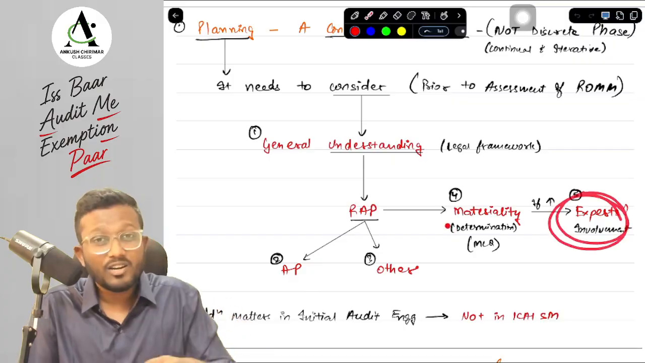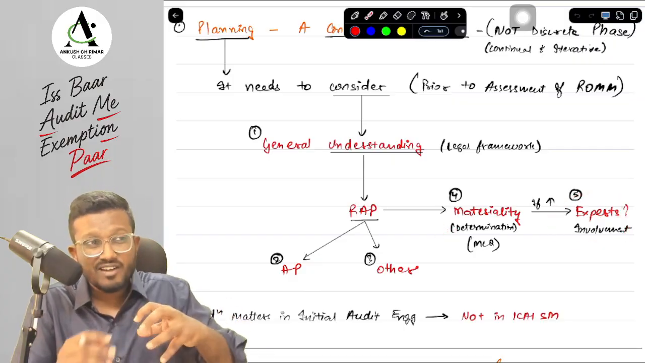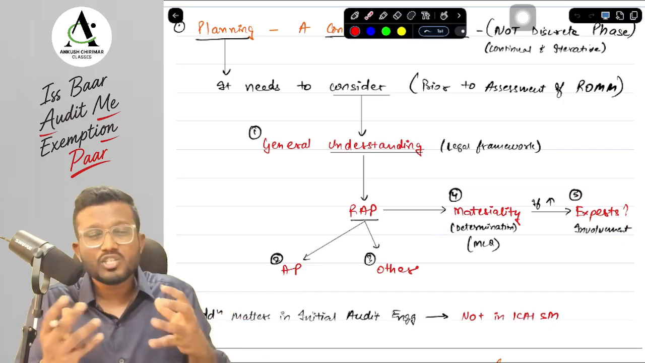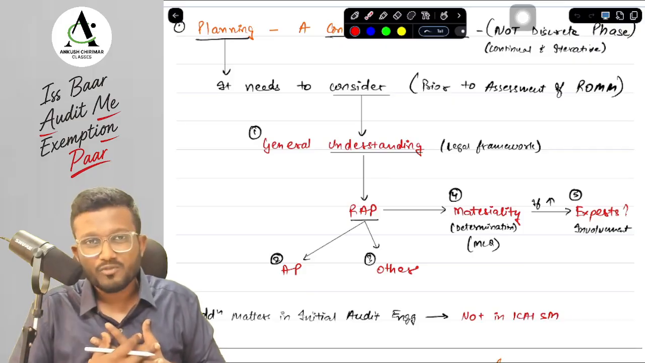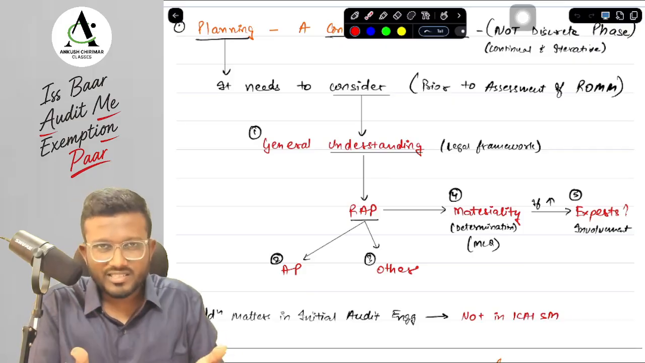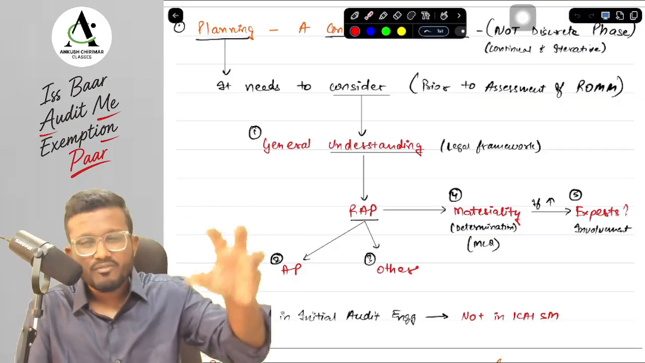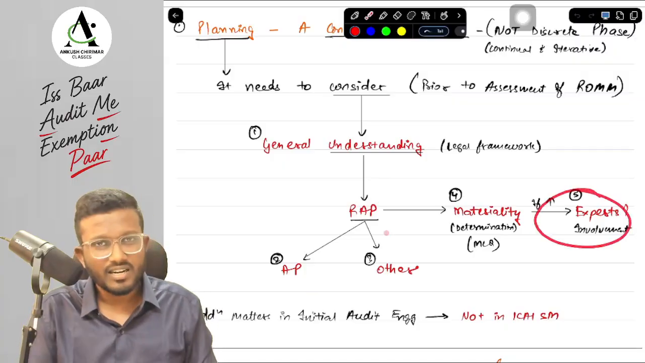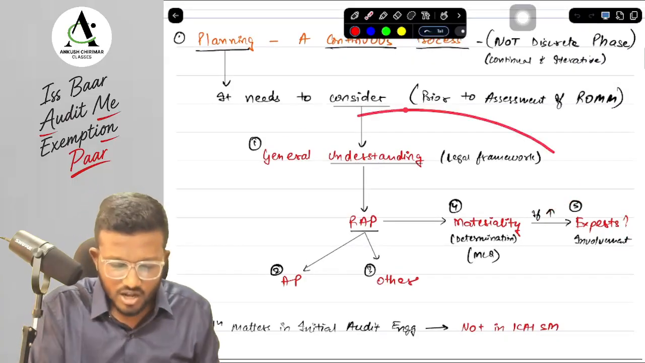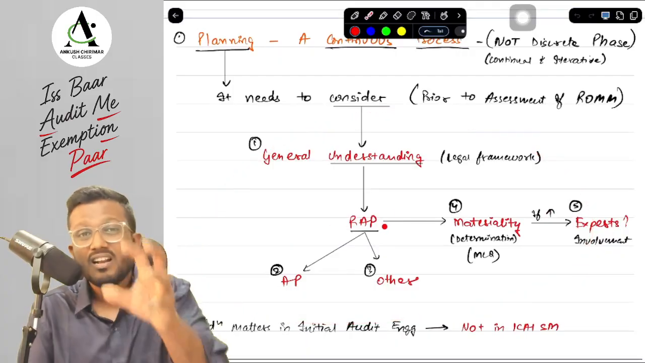Then we see whether we need to involve experts or not. If I am finding anything very complicated which I don't have knowledge of, I may need to involve experts for that particular thing. Suppose I am auditing an insurance company, then for premium calculation and everything, I don't know about this, so I will have to hire an expert. So I will have to see whether we need to involve experts or not. So how will we understand these 5 points, sir? How will we learn these 5 points?